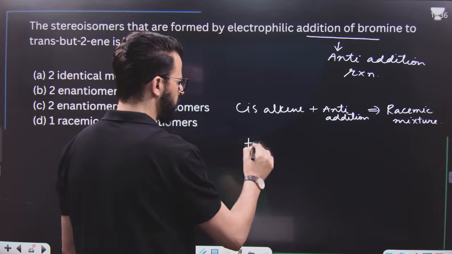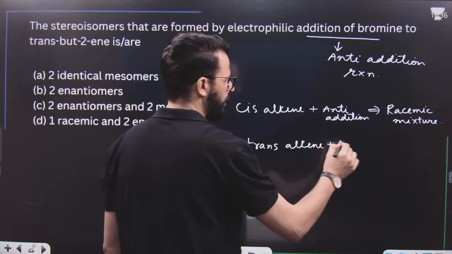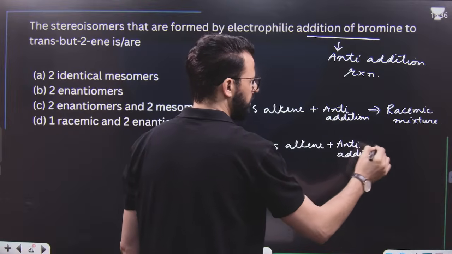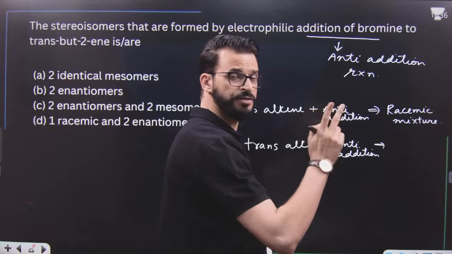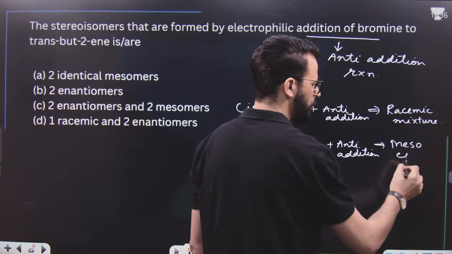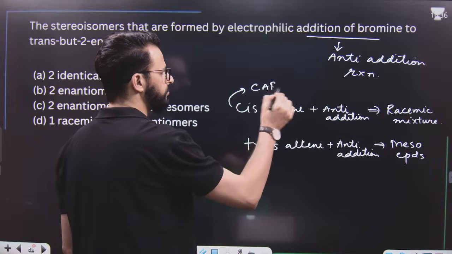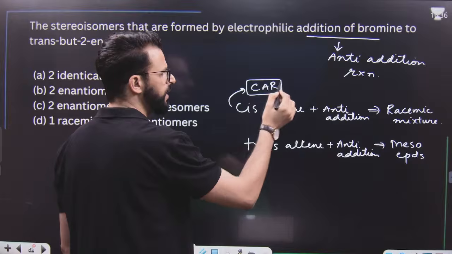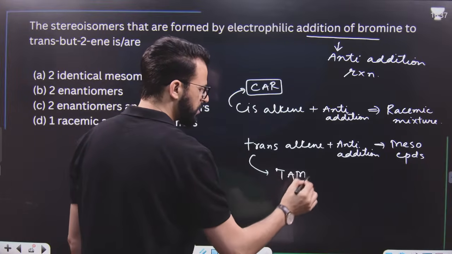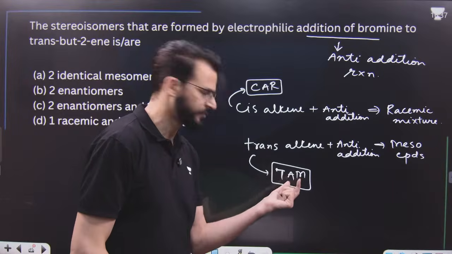But if the alkene is a trans alkene, upon anti-addition it gives basically two compounds which are identical, because both are meso compounds. They get meso forms. That's why the trick for this is C, A and R, that means cis alkene, anti-addition, racemic mixture, and for this it is T, A and M, the inverse.